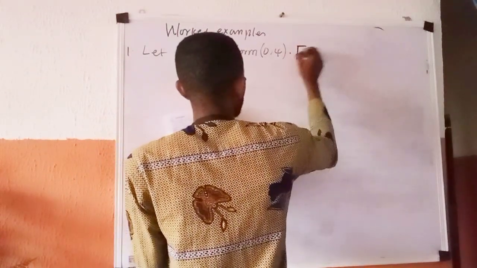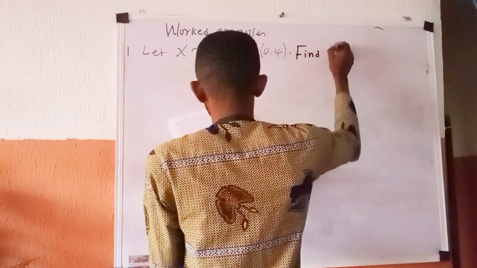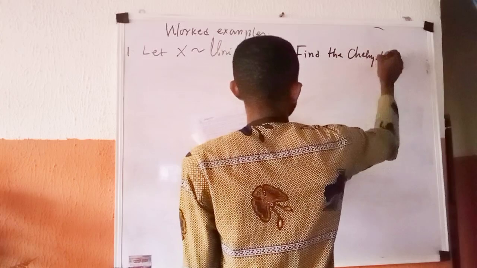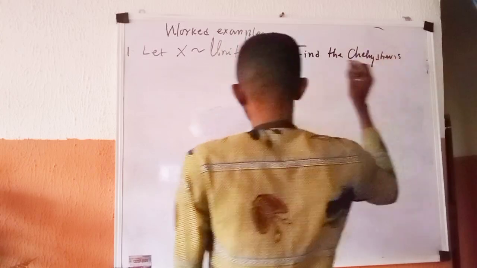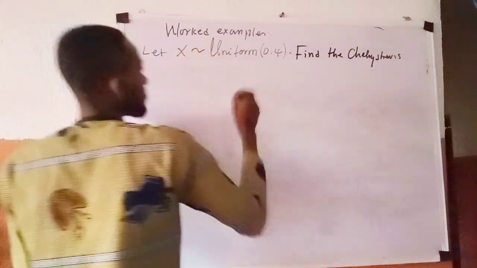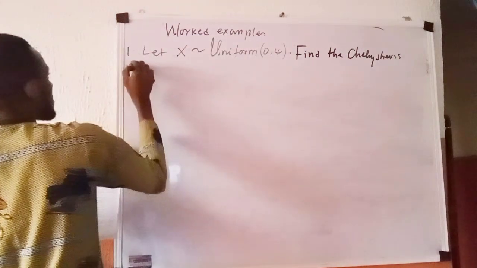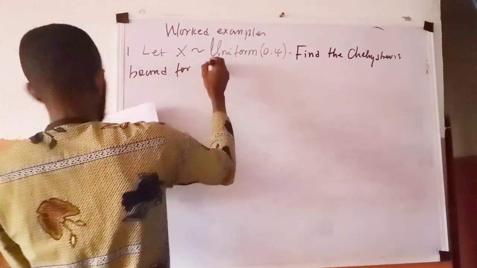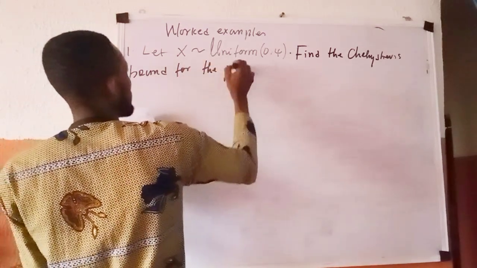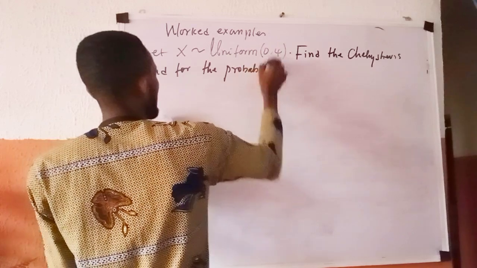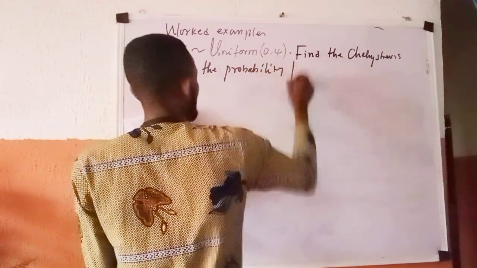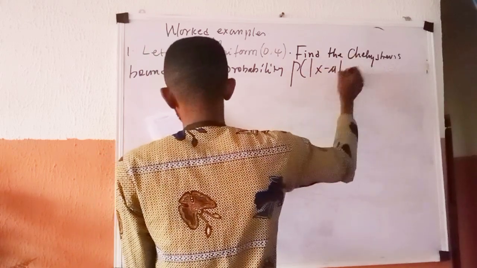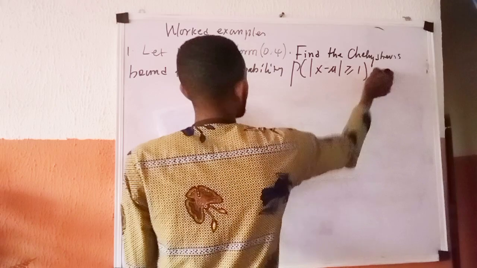They say find the Chebyshev's upper bound, the Chebyshev bound for the probability P, absolute value of x minus mu being greater than or equal to 1.